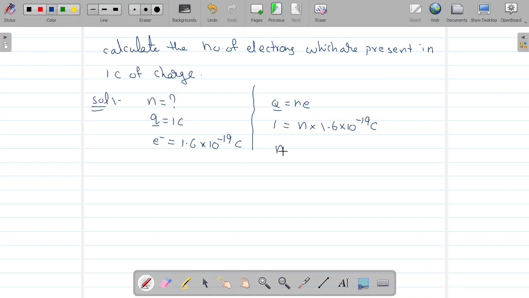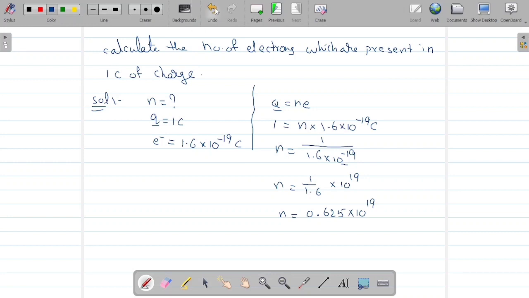So n equal to 1 by 1.6 into 10 to the power of minus 19. It is in the denominator, so I take it up as 10 power 19. So n equal to 1 by 1.6 means 0.625 into 10 to the power of 19.